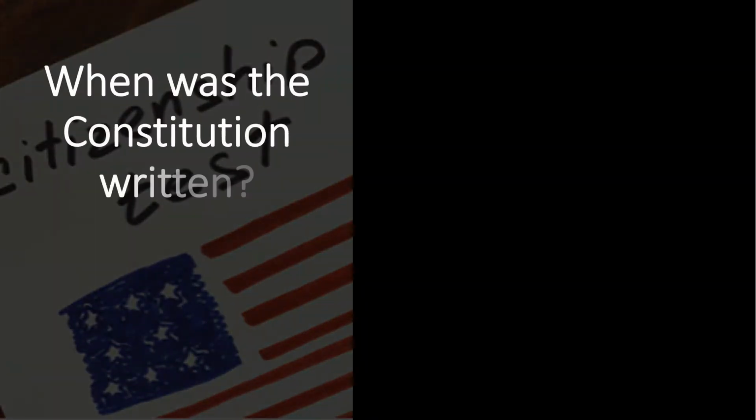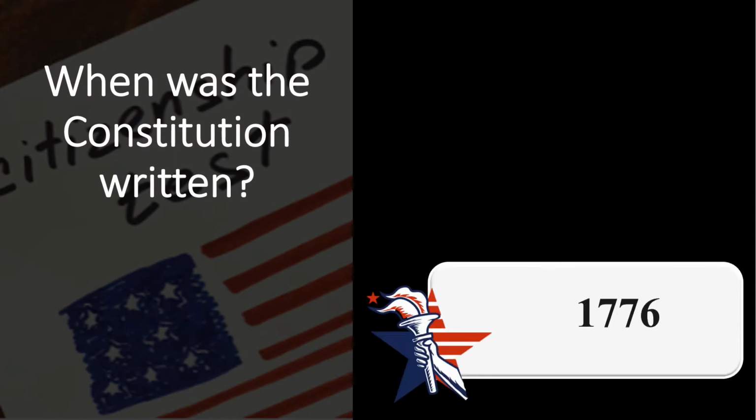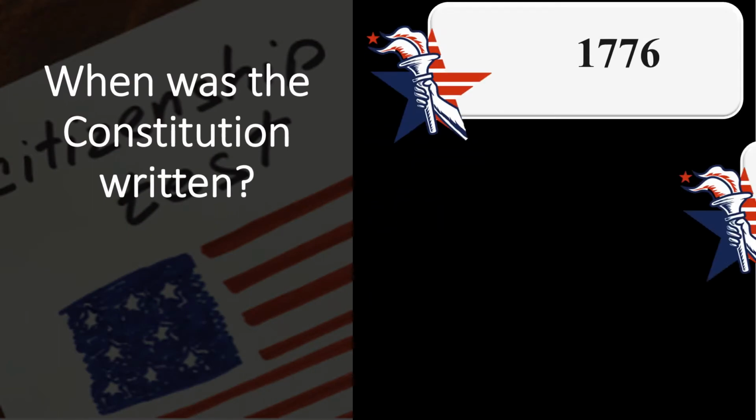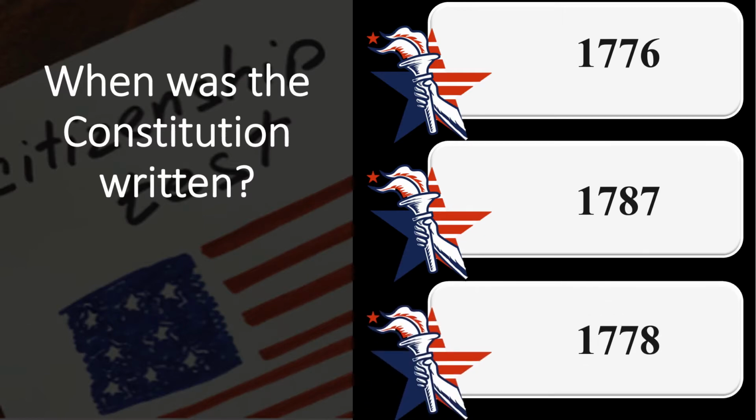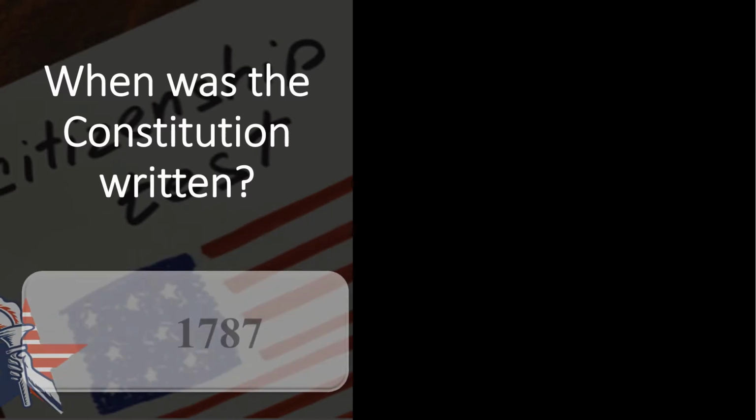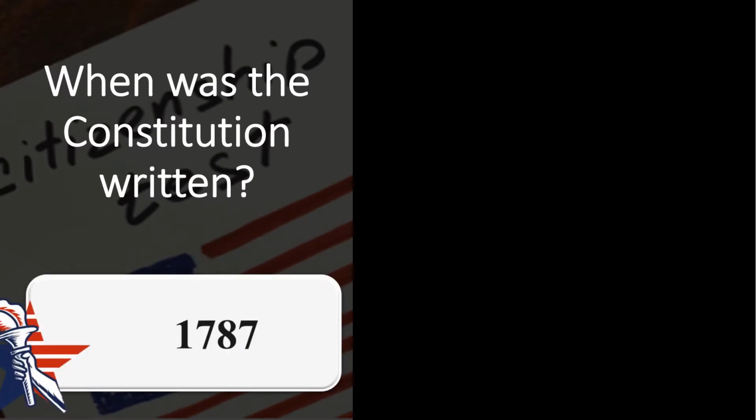When was the Constitution written? 1776, 1787, 1778. 1787. The Constitution was written during the summer of 1787 in Philadelphia, Pennsylvania, by 55 delegates to a constitutional convention that was called ostensibly to amend the Articles of Confederation, 1781-89, the country's first written constitution.